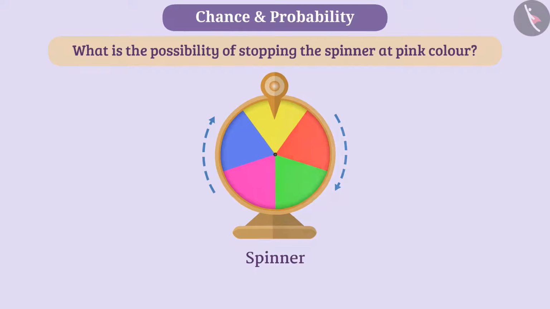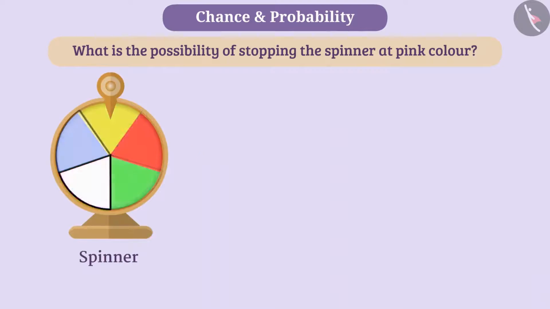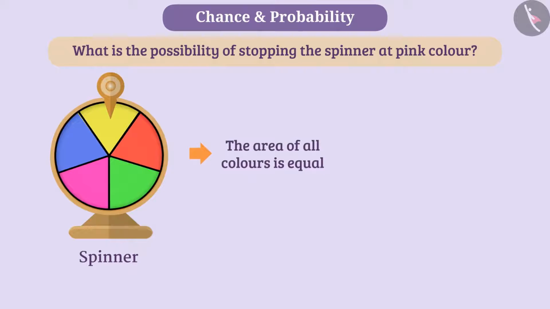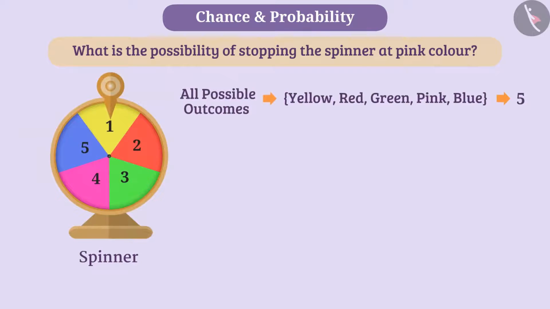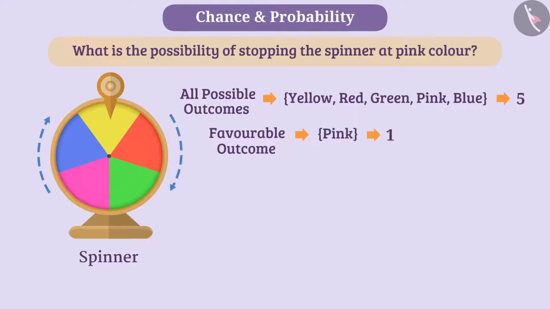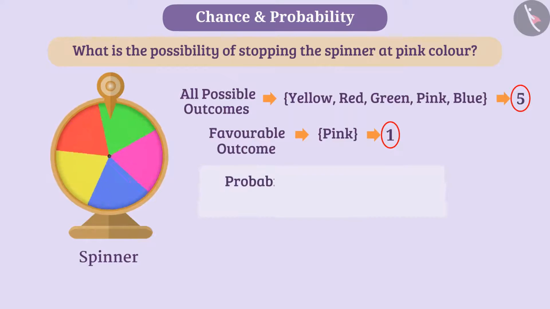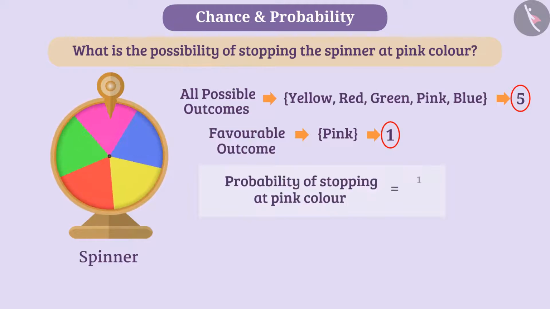Let us tell you. Here the area of all colors is equal. That's why the possibility of results will be equal, that is, outcomes are equally likely. In this experiment, there are a total of 5 possible outcomes. But out of these 5, the favorable outcome is only one, pink color. In this way, on spinning the spinner, the possibility of stopping at pink color is 1 out of 5. We say that on spinning the spinner, the probability of stopping at pink color is 1 by 5.